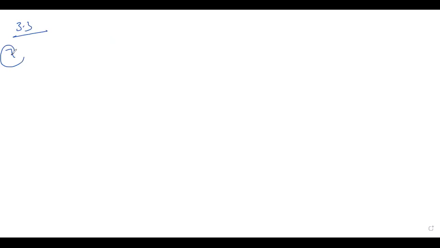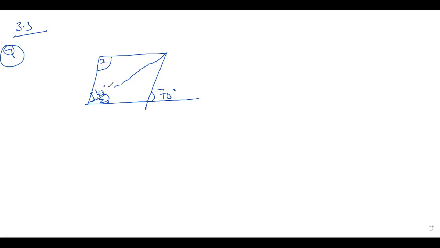Next, seventh sum. 70 degree. They have a diagonal here. X. It is Z. And it is 40 degree.